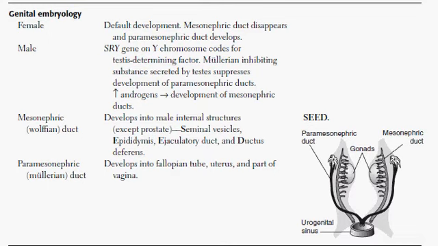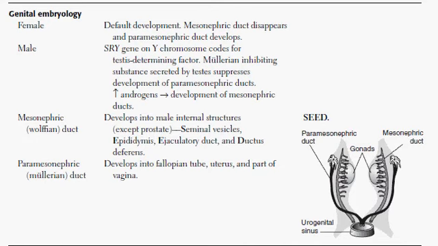Okay, now what happens in the male? They have an SRY gene. Y, you can remember, it's on the Y chromosome. It's coding for what we call the testes determining factor. Now, what's going to be present that will make the paramesonephric duct not develop? Mullerian inhibiting substance. Alright, Mullerian inhibiting substance suppresses paramesonephric duct development.